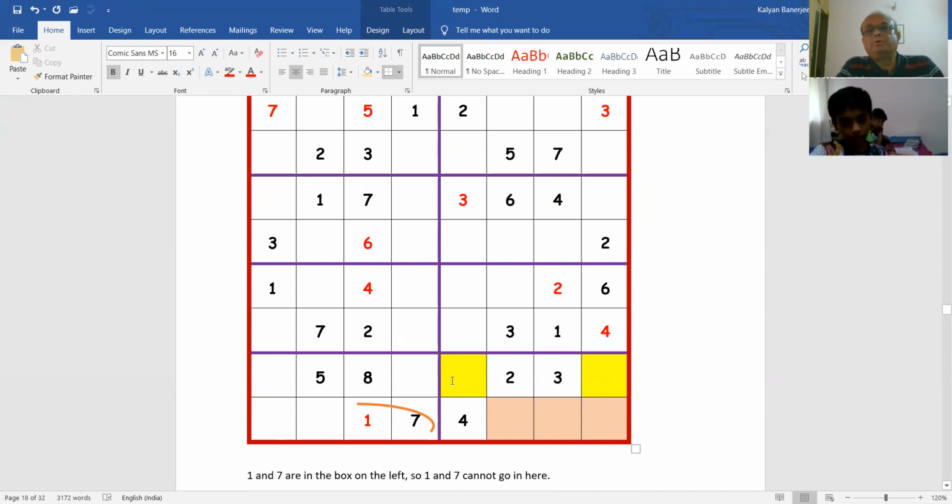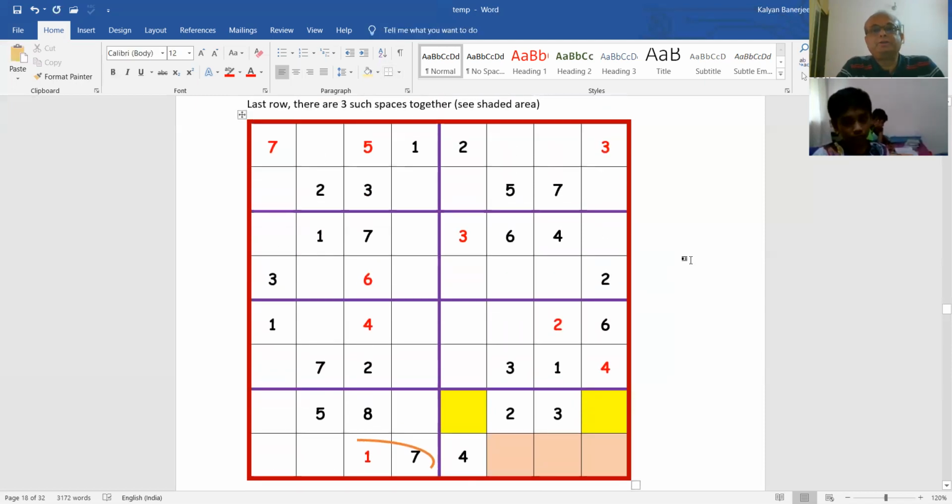But we don't know where 1 will go and where 7 will go. Normally what would have happened is we would have seen that if this column had 1, then the 7 will go here. But we don't know.